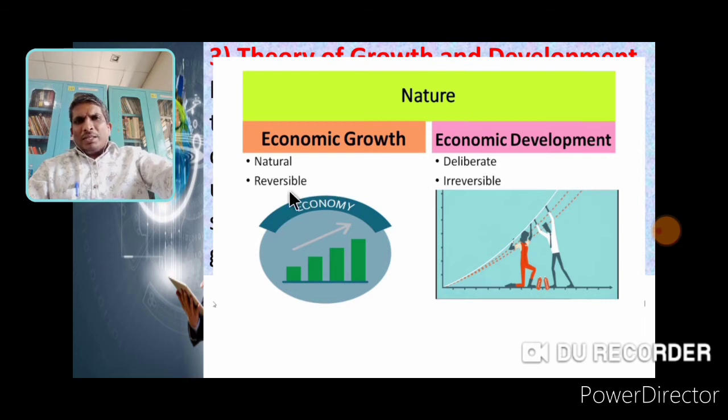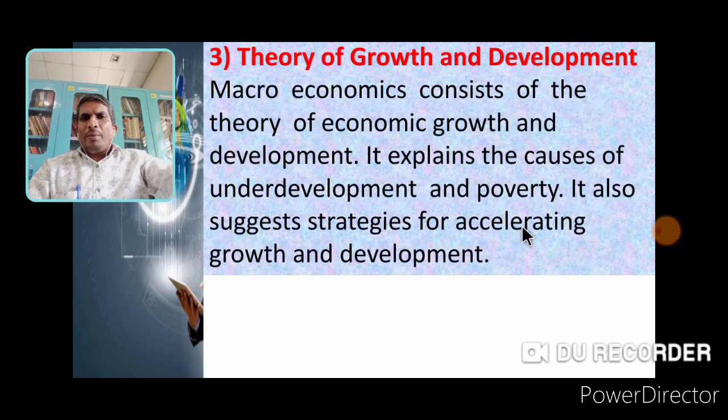Economic growth is reversible and development is irreversible. So the concept of the total economy's growth and development is important to study: control population, reduce poverty and increase employment opportunities. Because in macroeconomic theory, growth and development are also very important.